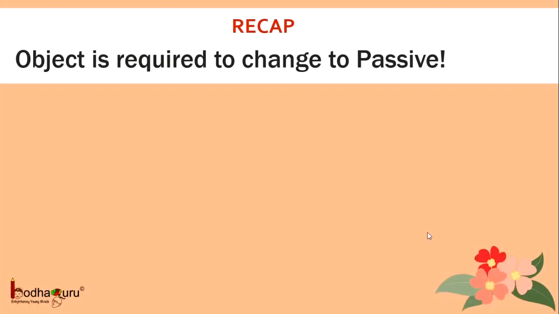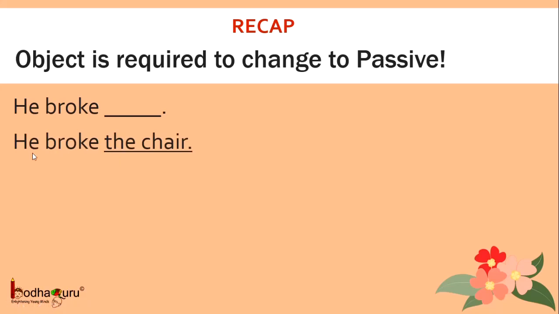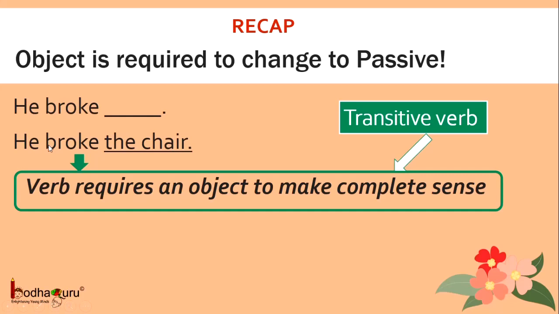Now, we already know that an object is required to change the sentence from active to passive. Let's see a sentence. He broke. This sentence sounds incomplete, right? Now, if we say he broke the chair, then it is complete. We see that certain verbs require an object to make complete sense, and these are transitive verbs.